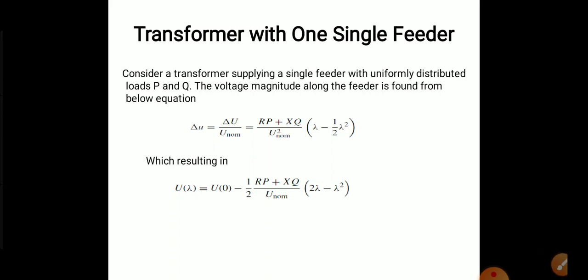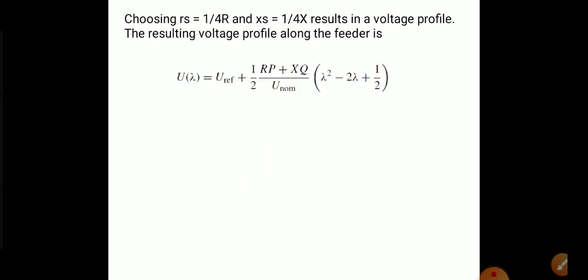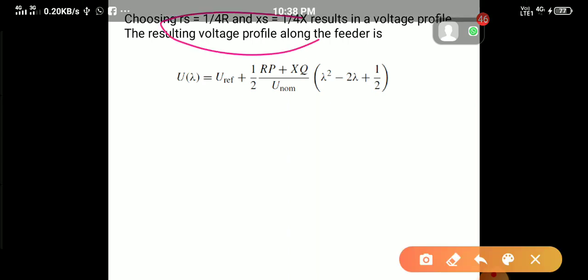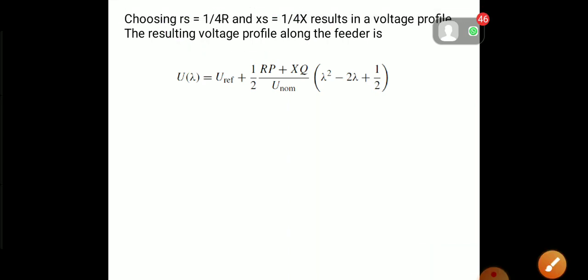Choosing Rs equal to 1/4 R and Xs equal to 1/4 X, you can see here, results in a voltage profile where the maximum voltage is equally above the set point and the lowest voltage is below the set point.